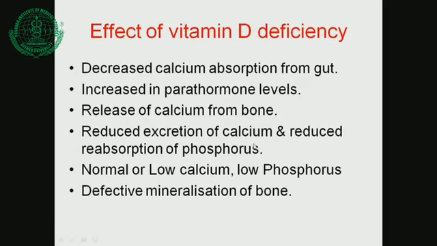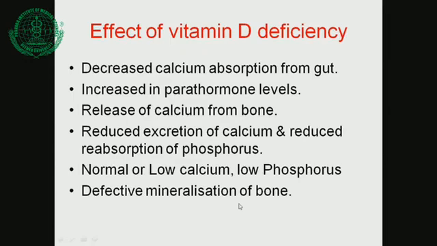So reabsorption of phosphorus will be defective, it will reduce, and so normal bone formation will not be there, because for formation of bone, both calcium and phosphorus are required. Okay, so the body tries to maintain calcium and phosphorus even if there is vitamin D deficiency, by increased absorption of calcium and reduced excretion, but one stage comes when calcium also becomes less and phosphorus also becomes less.